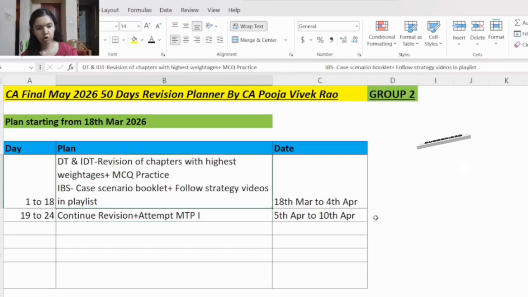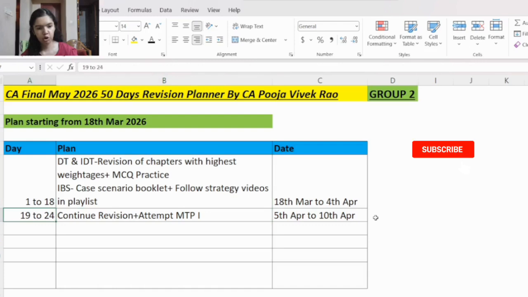Whatever rules you are following in the exam, the same rules you have to follow while attempting the mock test paper. While attempting the DT and IDT mock test papers, do not refer to your books, try to complete them within 3 hours, and present your answers the same way you would in the exam. For IBS, you can refer to your notebooks and practice how you will take out the topics from the notebook in the exam, so that in your real exam it is easy for you.